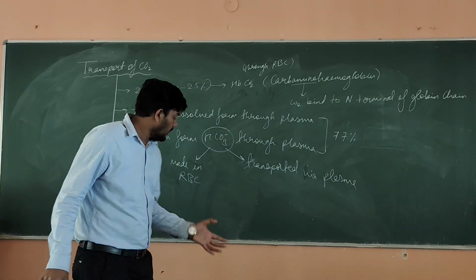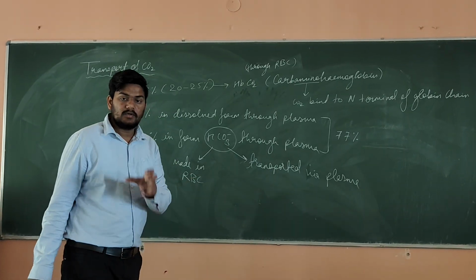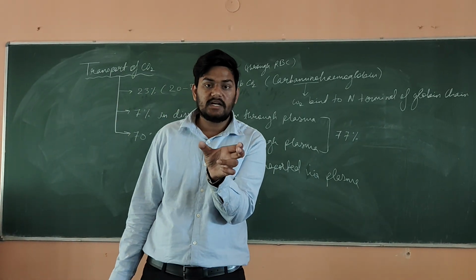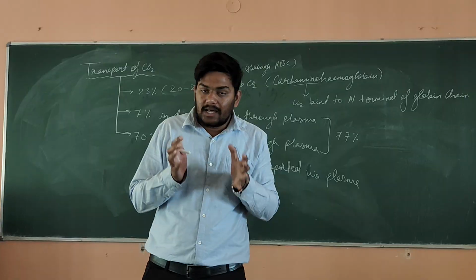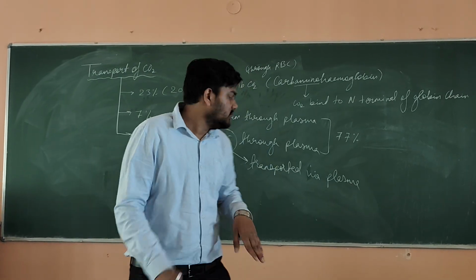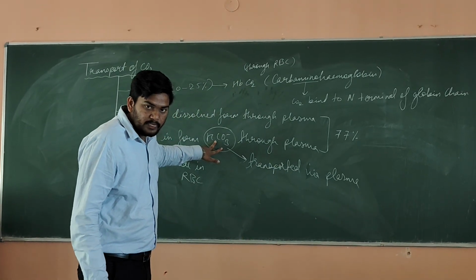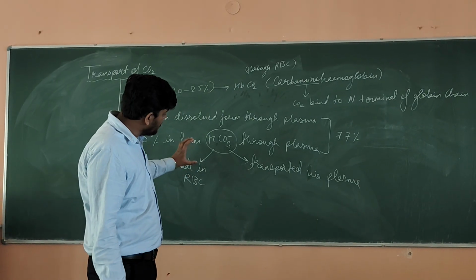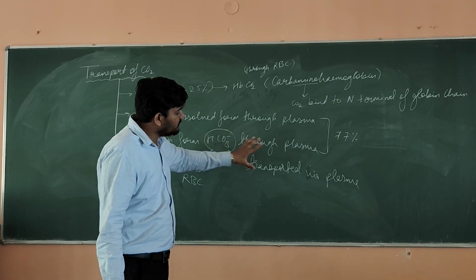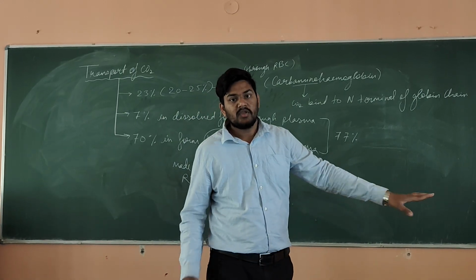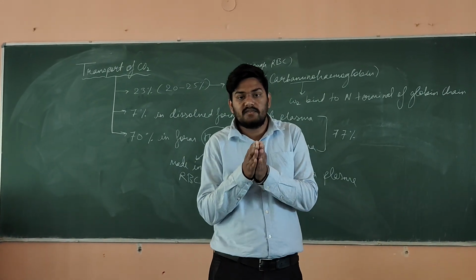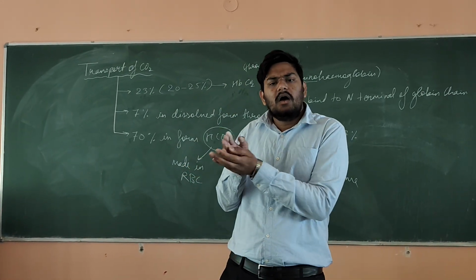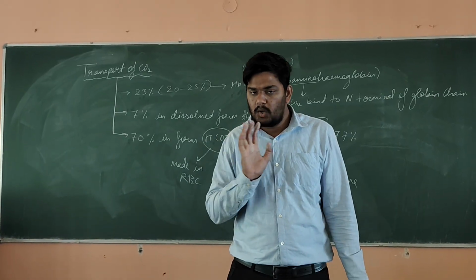Why are we making them in RBC? Because there is one important enzyme known as carbonic anhydrase, which is actually responsible for making these bicarbonate ions. That is why the making is done in RBC. Once you make the bicarbonate ion, it will be transported in the flow. Clear? Carbonic anhydrase is found abundantly in RBC, and a little concentration you can find in plasma also.